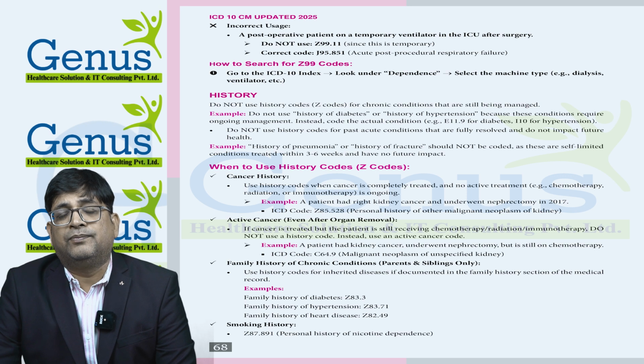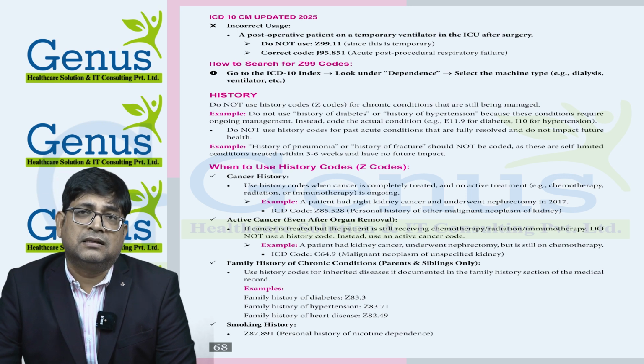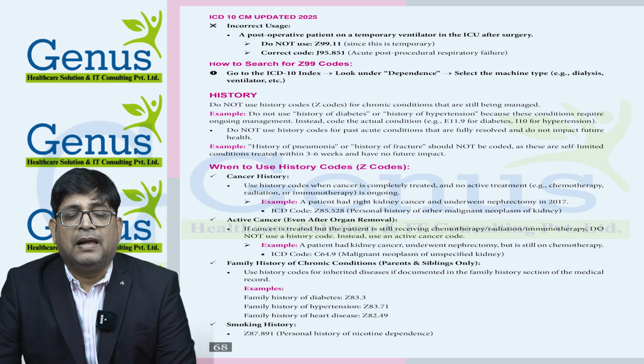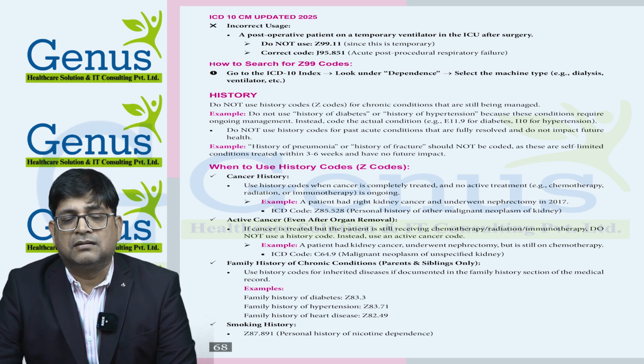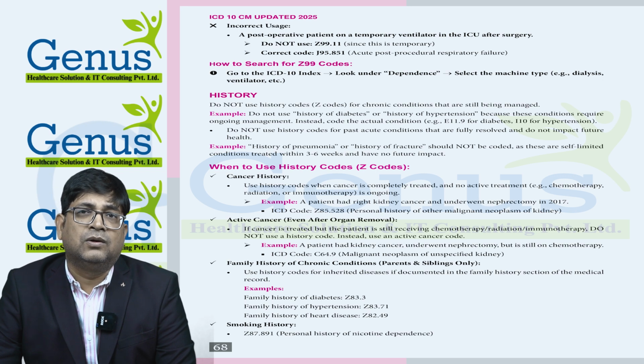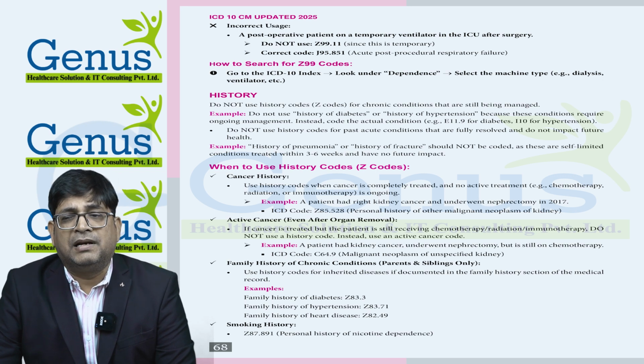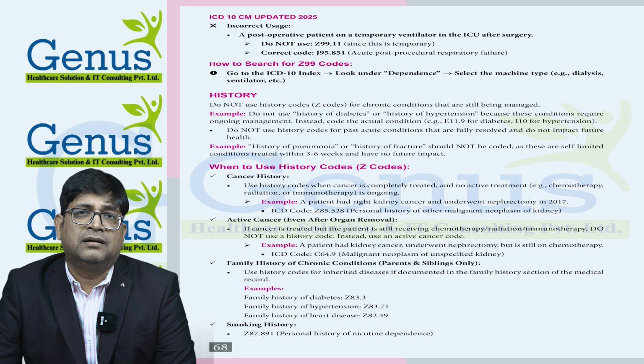We can use family history for chronic conditions such as diabetes, hypertension, and heart disease, and in the family we will only consider parents and siblings. So we cannot include family history of a maternal uncle, maternal aunt, or paternal aunt. These cannot be included in history.